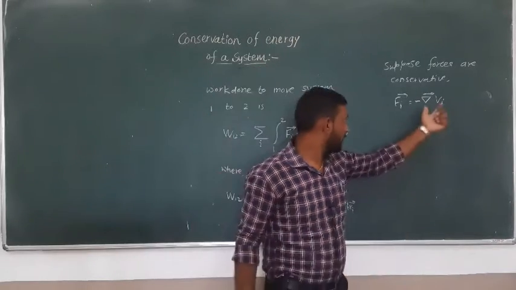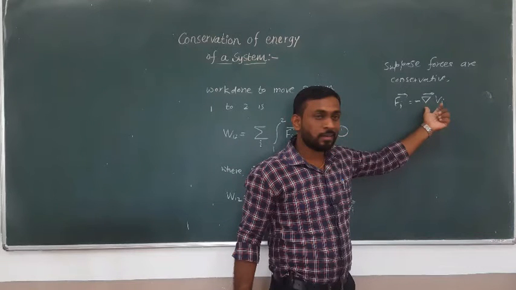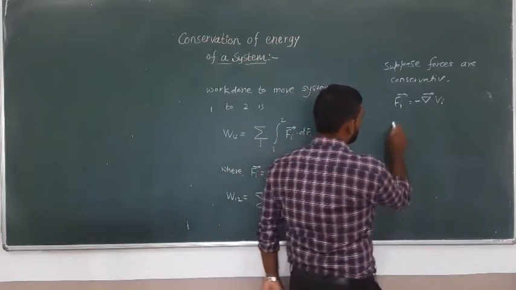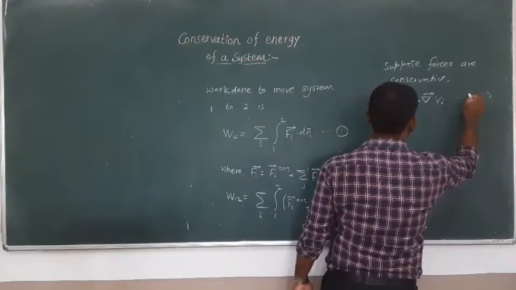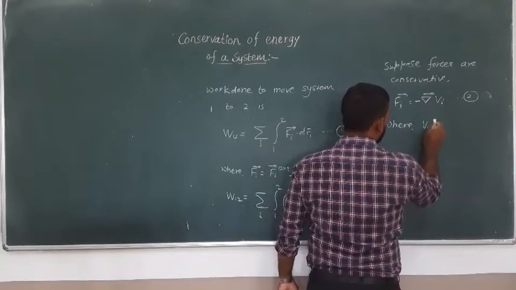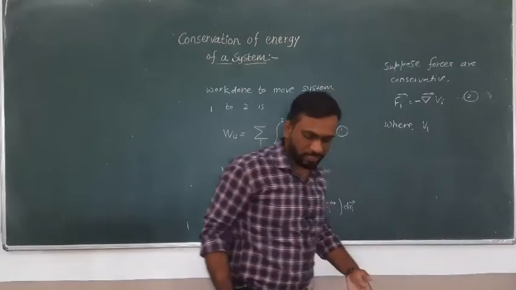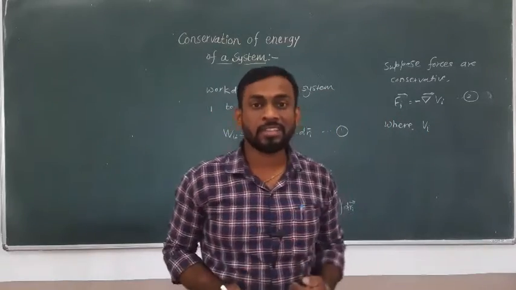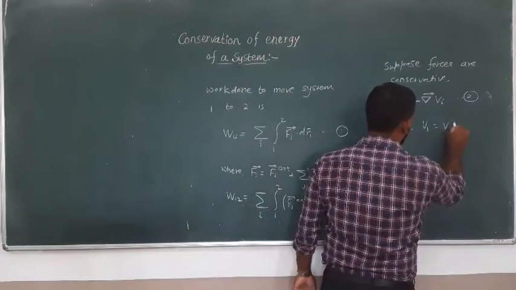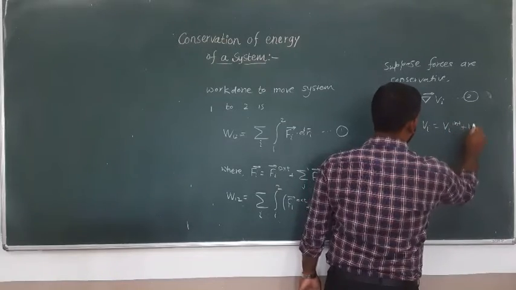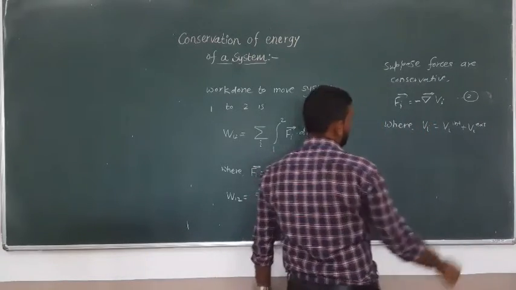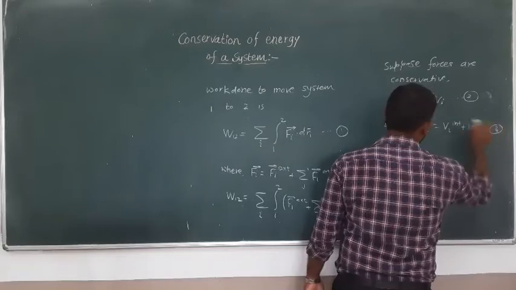And how to write this? It is the negative gradient of the potential energy, Fi equals minus del Vi. This is equation number 2. What is this i? Again, the potential energy is the internal potential energy plus the external potential energy. So Vi is again Vi internal plus Vi external. This is again the potential energy. This is equation number 3, let's say.